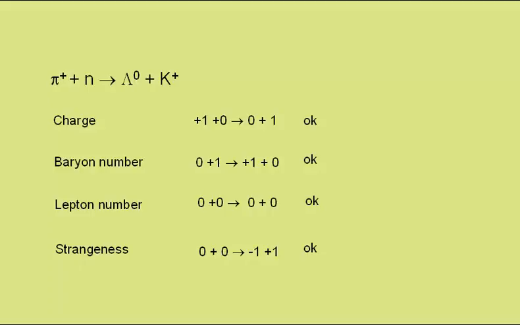In any questions, you will be given the charge, baryon number, lepton number and strangeness of any particles involved. You won't be expected to remember these details, however you will be expected to be able to work out whether the interaction is possible by laying out what the charge, baryon number, lepton number and strangeness of the interaction is, to decide whether or not it can happen.